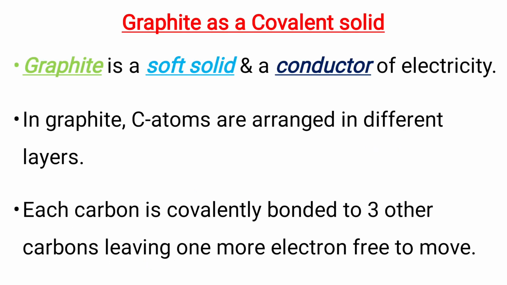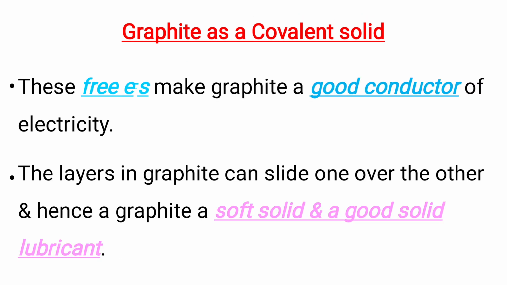Graphite as a covalent solid. It is a soft solid and a conductor of electricity. In graphite, carbon atoms are arranged in different layers. Each carbon is covalently bonded to three other carbons, leaving one more electron free to move. These free electrons make graphite a good conductor of electricity. The layers in graphite can slide one over the other, and hence graphite is a soft solid and a good solid lubricant.